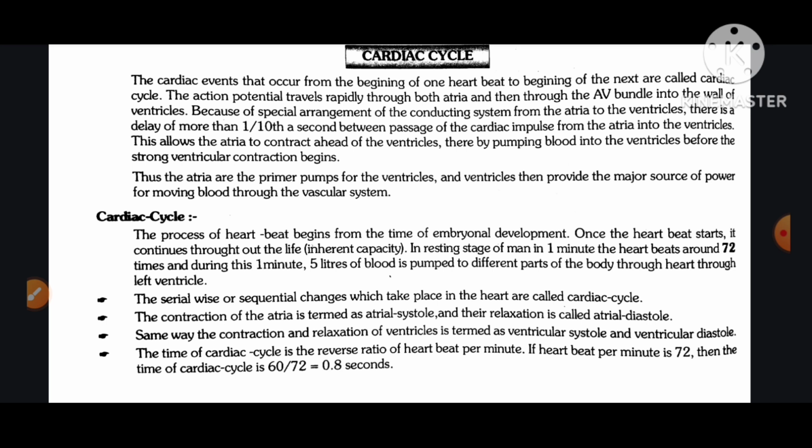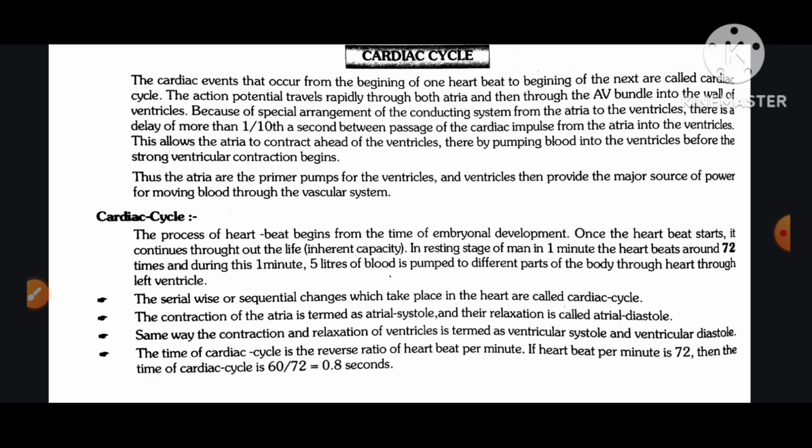The serial or sequential changes which take place in the heart are called the cardiac cycle. The contraction of the atria is termed atrial systole and their relaxation is called atrial diastole. In the same way, the contraction and relaxation of the ventricles is termed ventricular systole and ventricular diastole.